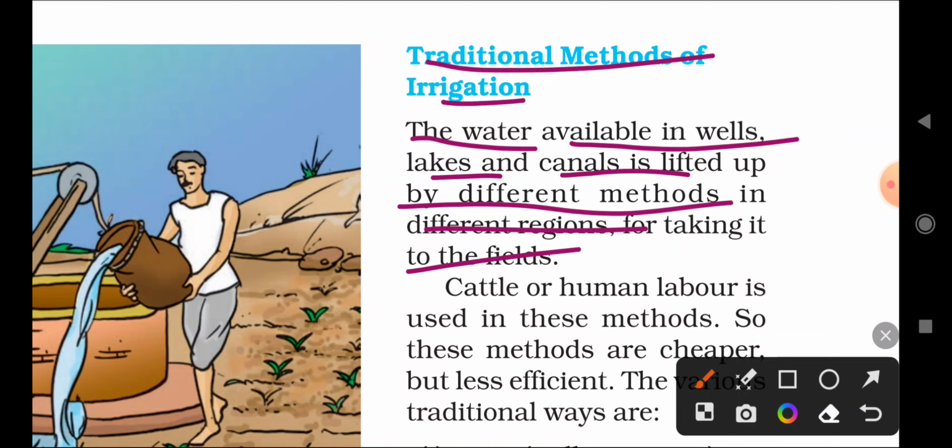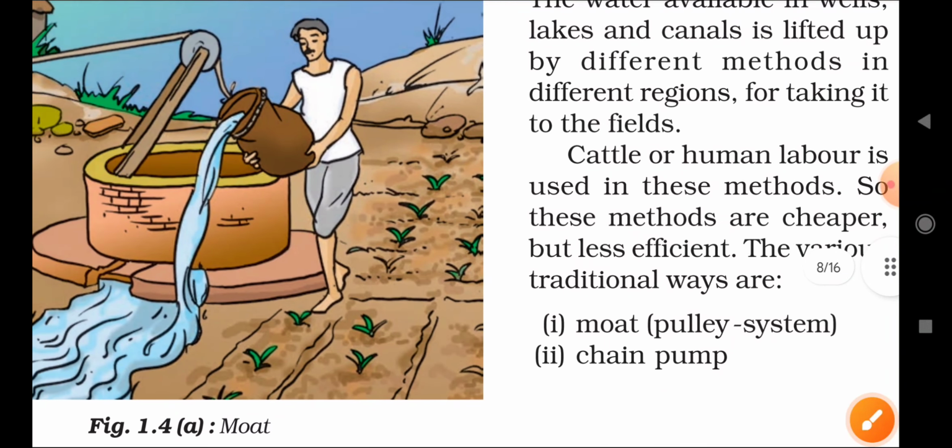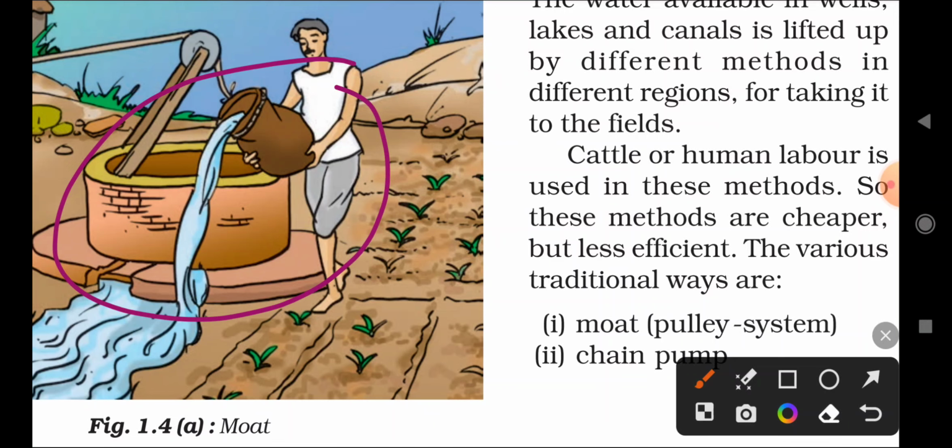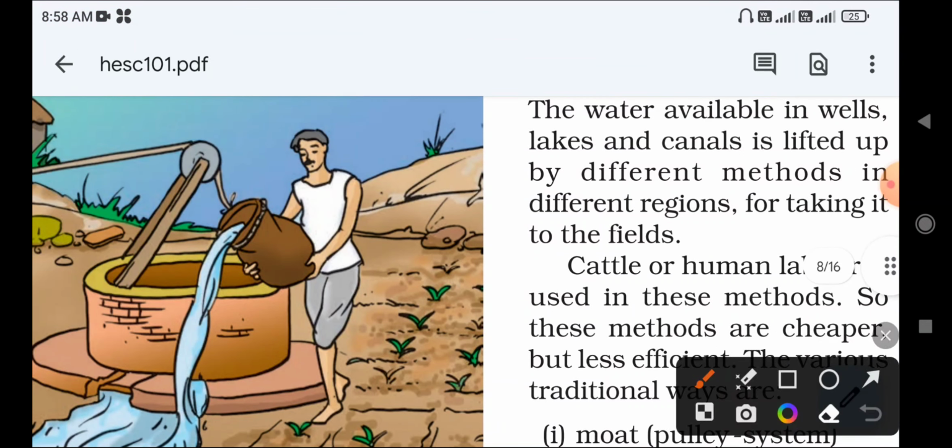In the traditional methods we lift the water from canals, wells and lakes and pass it to the field. For example, in the picture the person is lifting the water from the well and passing it to the field with the help of a pulley and rope, right?